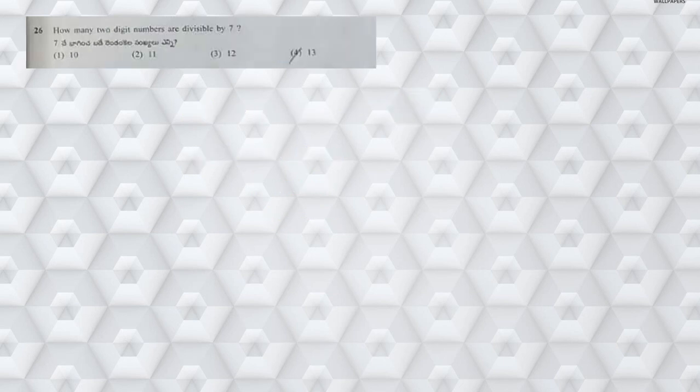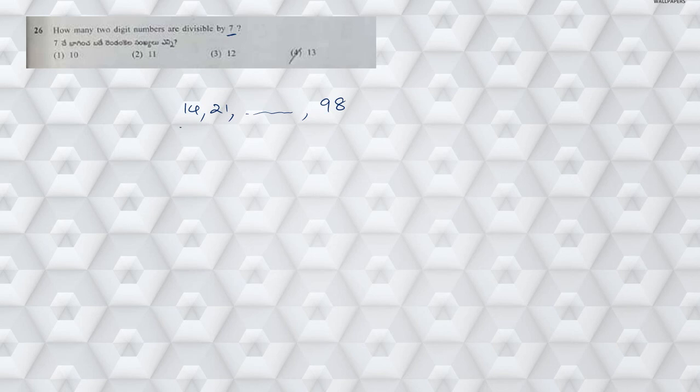Next, moving on to question number 26. How many two-digit numbers are divisible by 7? What is the first two-digit number which is divisible by 7? It is nothing but 14, right? So 14, after that 21. Likewise, the last two-digit number divisible by 7 is nothing but 98.